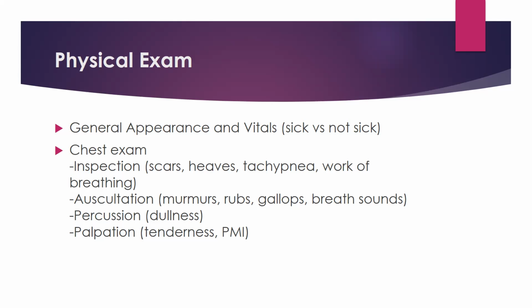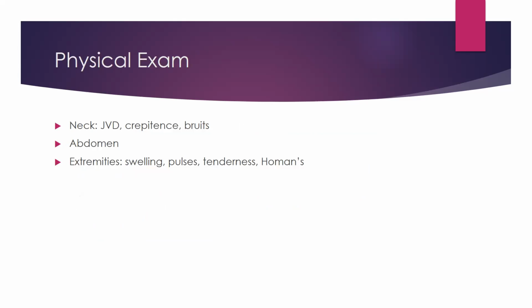Percussion and palpation are also important. Look for jugular venous distension. Look for crepitance in the chest, or in the area around the neck if there is a history of trauma, or in the chest. Are there any bruises? Look at the abdomen. Is the abdomen swollen? Does the abdomen have any other signs?